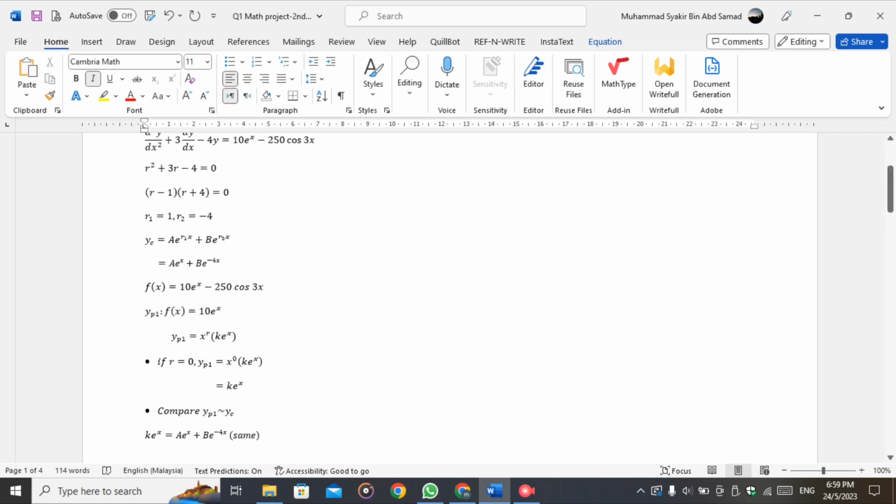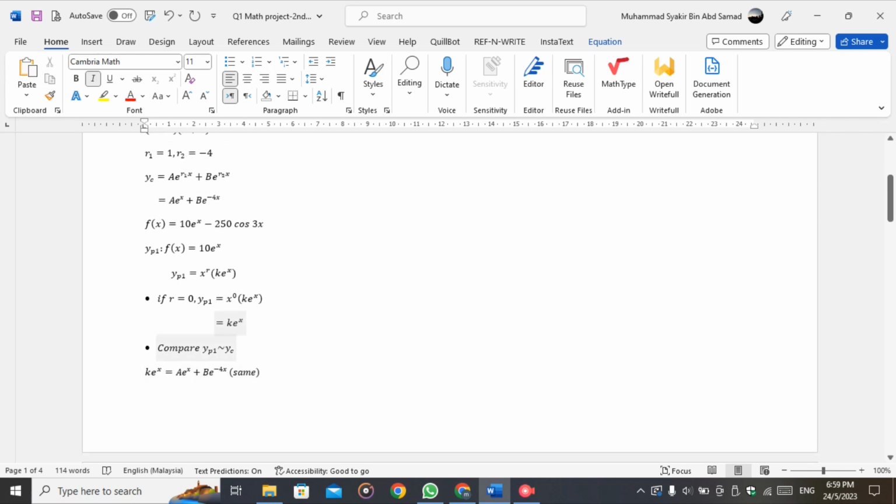it gives the general solution yp1 = x^r k e^x. If we put r = 0, we get yp1 = k e^x.